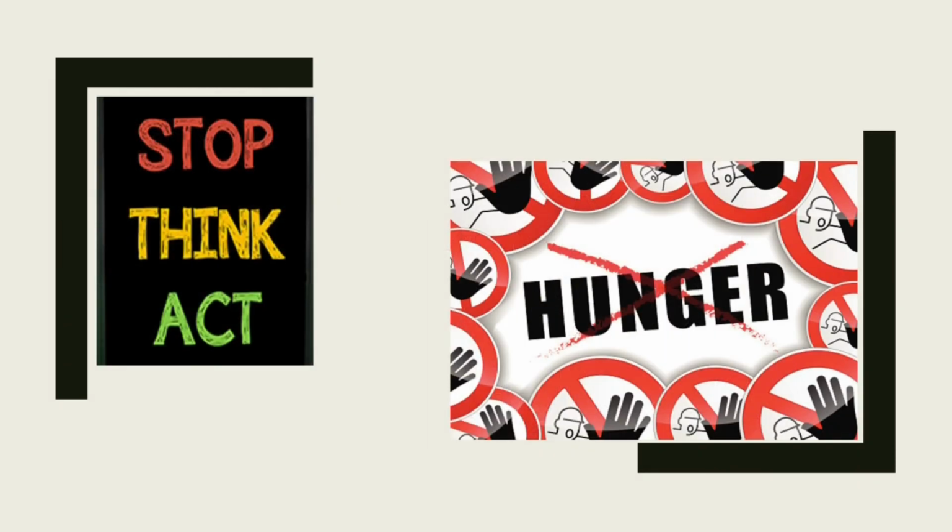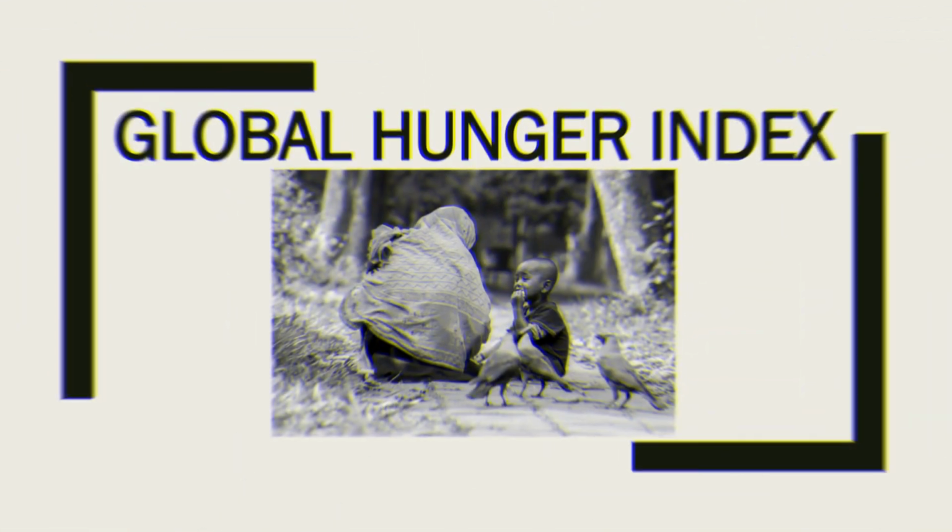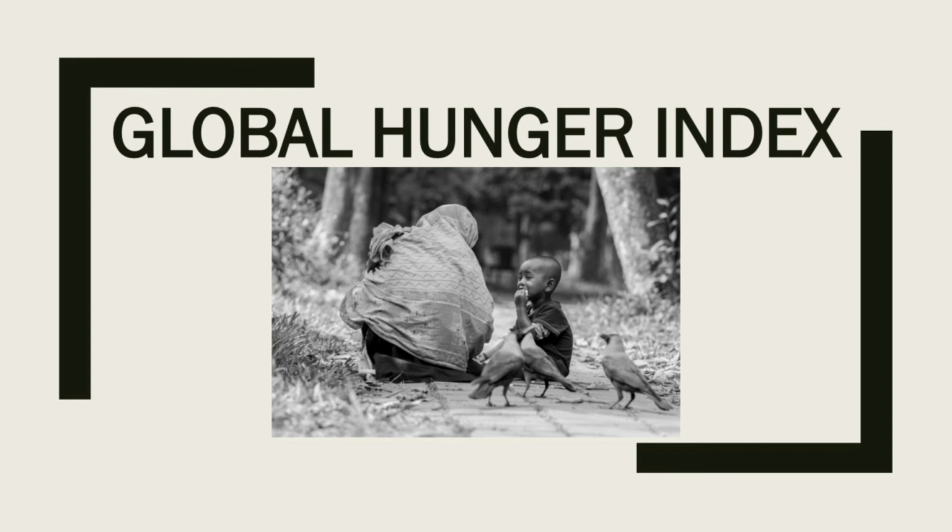In this case, what we can conclude is Global Hunger Index is not only a tool to measure and know about the levels of hunger, but also a warning sign for the countries to figure out where they stand in the hunger levels and also to come out with solutions to tackle this hunger problem and move towards the path of no hunger that is to be achieved by 2030. Friends, I think you would have understood the important concept Global Hunger Index and how it is important in eradicating the hunger problem in the world.